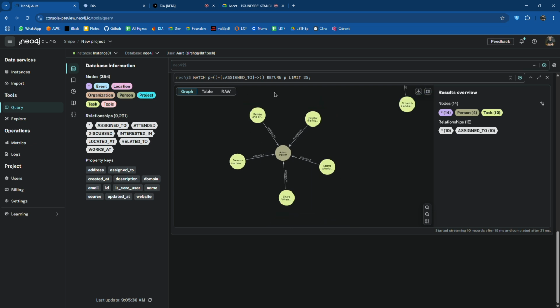So we have extracted multiple entities, we have created relationships between them, right? Of course, different algorithms have gone into it. A lot of LLM calls have also gone into it, right? The ultimate goal is to understand the user persona through the email and the calendar, right? So what kind of people they interact with, right? What kind of meetings they go into, right? What are the projects they're working on, what are the topics they're working on, right? What are the major topics that are relevant at this point in time, right?